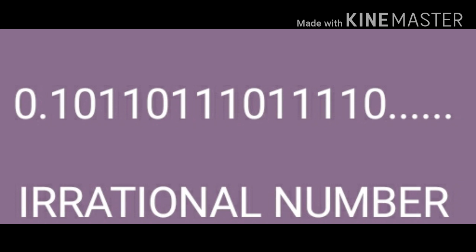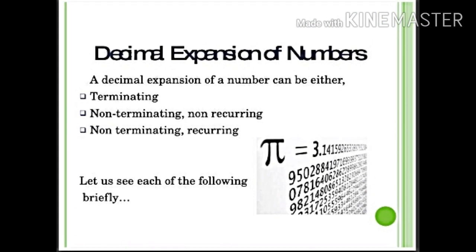Now we consider a quotient as 0.10110111011110 and so on. If you see this decimal expansion, it is neither terminating nor non-terminating recurring. So this type of decimal expansion is called non-terminating non-recurring decimal expansion. Non-terminating non-recurring decimal expansions are irrational numbers. So we have seen that decimal expansions of a number can be either terminating, non-terminating recurring or non-terminating non-recurring.